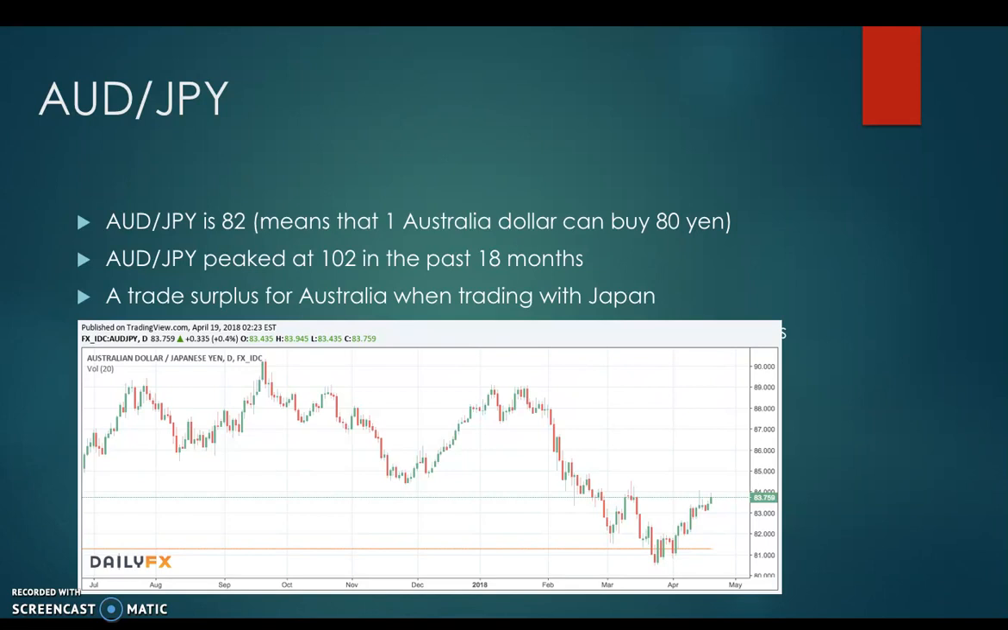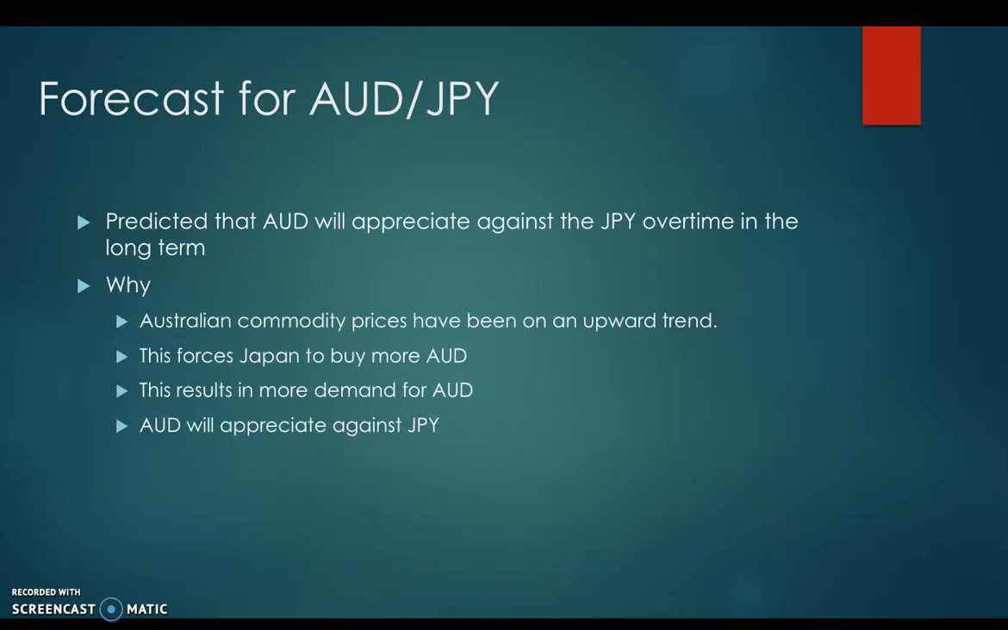Currently, the commodity price of Australia has been on an upward trend. Higher commodity exports result in foreign countries like Japan having to buy larger amounts of Australian dollars in order to purchase commodities. This in turn will increase the demand for the Australian dollar and result in an appreciation of the exchange rate. Therefore, when Japan purchases Australian exports at high commodity prices, the AUD will appreciate against the Japanese yen.